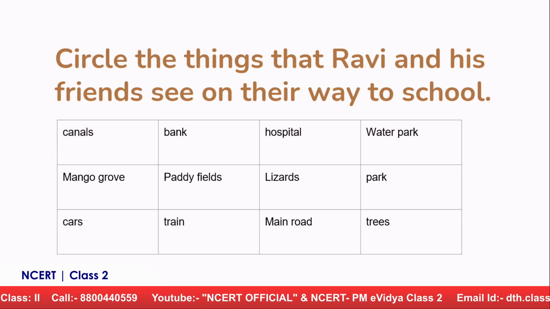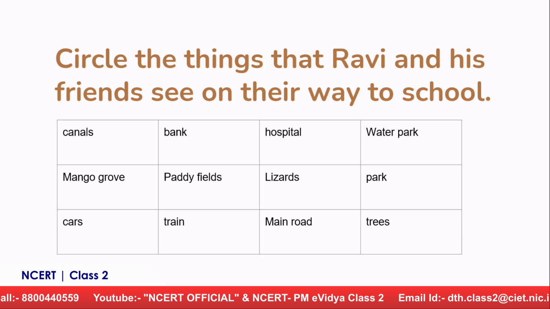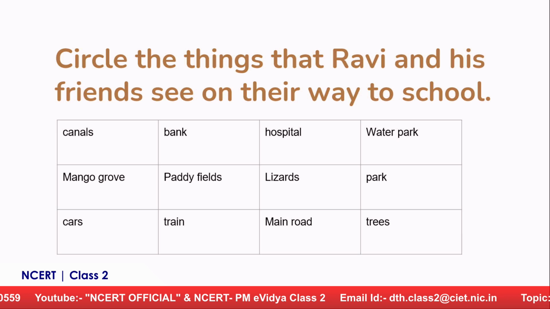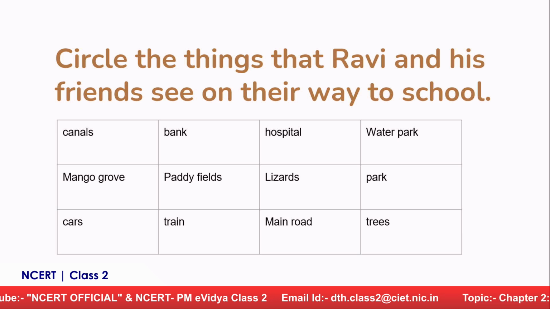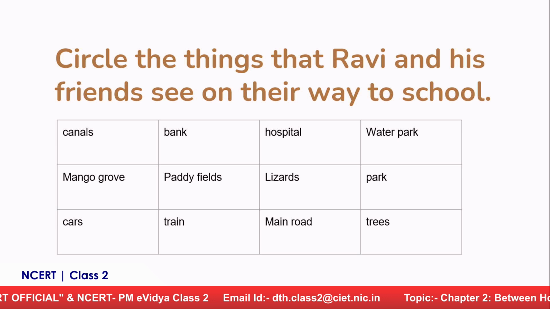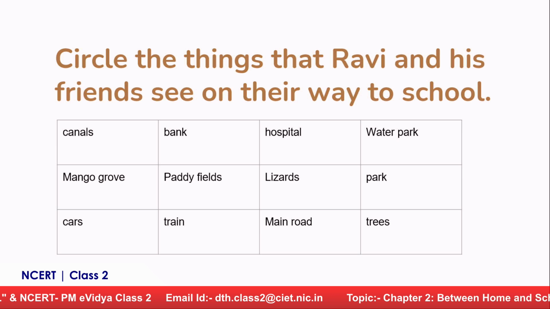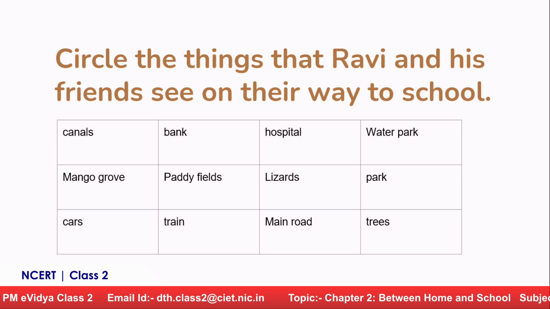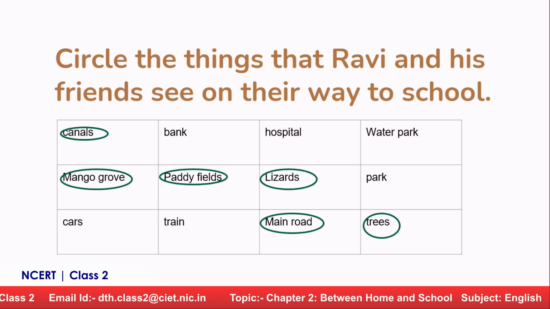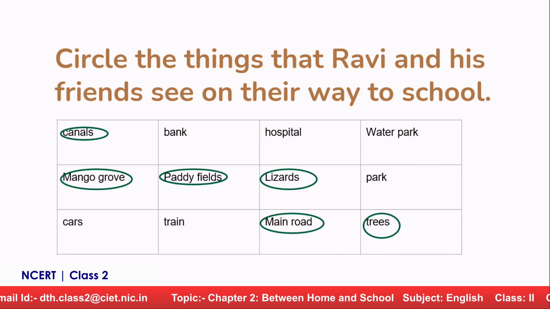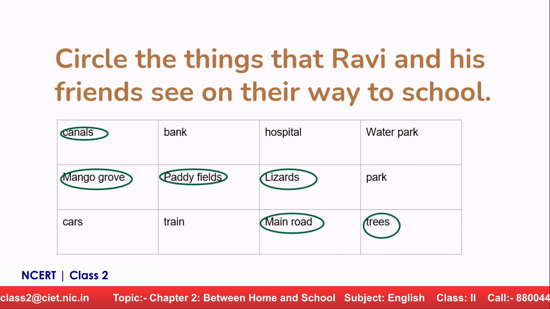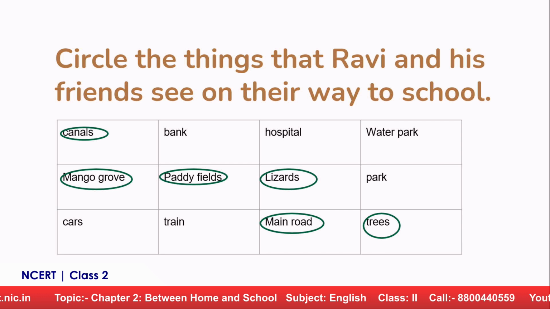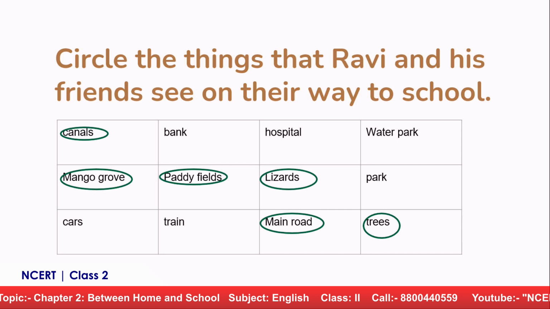Yes, mango grove. And next is paddy fields. Paddy field. And next is lizards. Yes, he saw the garden lizard. And next is main road. Yes, you got it all right. Let's check our answers. Wonderful. And one was left. That was trees. Ravi was hanging from the trees. Yes. So wonderful, dear children.